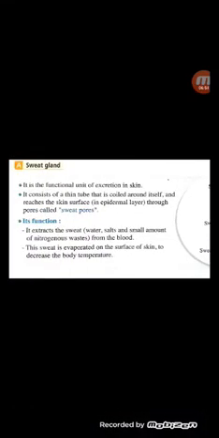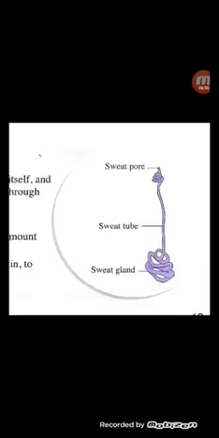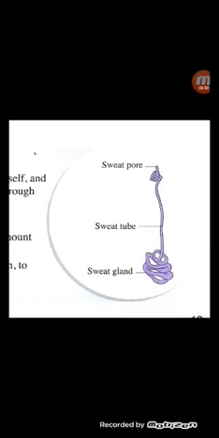The sweat gland is the functional unit of excretion in skin. It consists of a thin tube that is coiled around itself and reaches the skin surface in the epidermal layer through sweat pores. Its function is excretion of sweat, which is formed from water, salt, and a small amount of nitrogenous wastes.